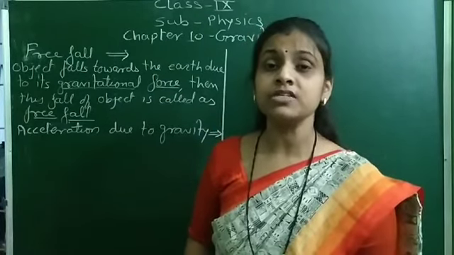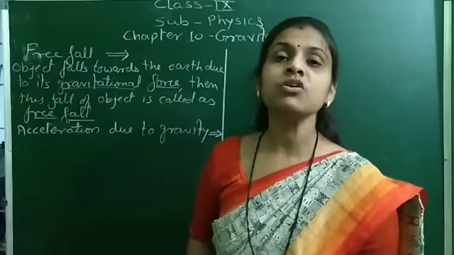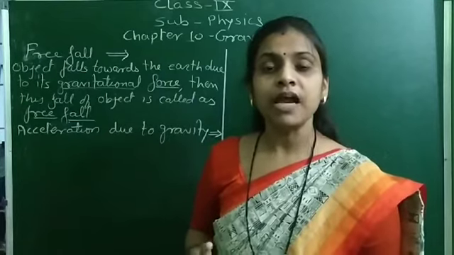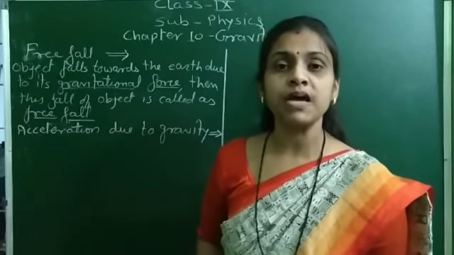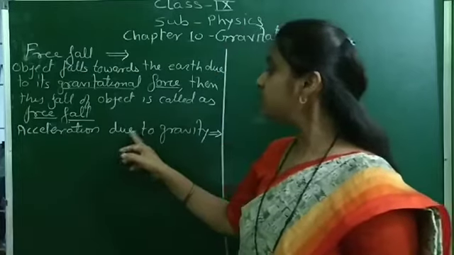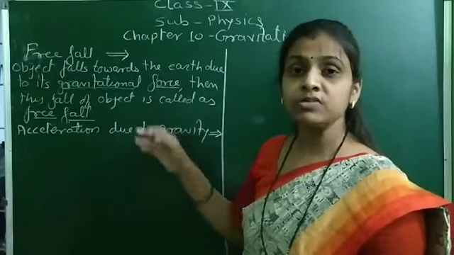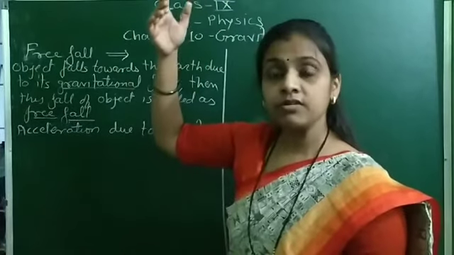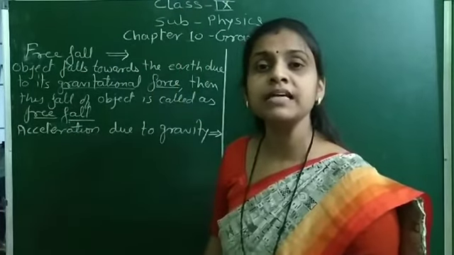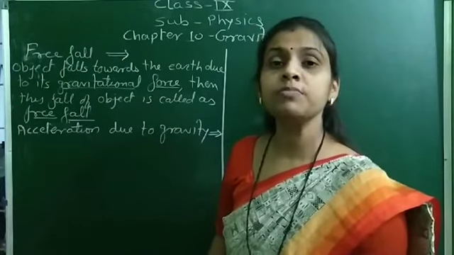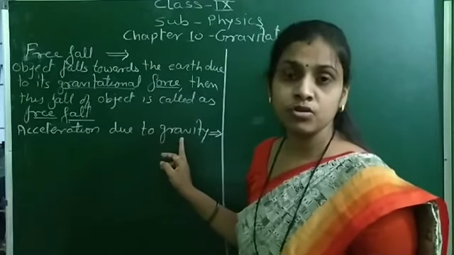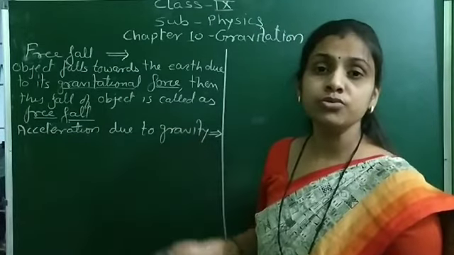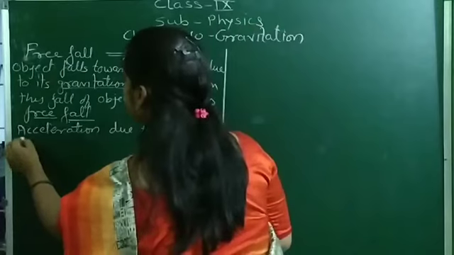So this acceleration possessed by an object because of the gravitational force of the earth, or the gravity of the earth, is called acceleration due to gravity. Any object that falls downward towards the earth possesses an acceleration, and that acceleration arises because of the gravitational force of the earth, and therefore it is called acceleration due to gravity.